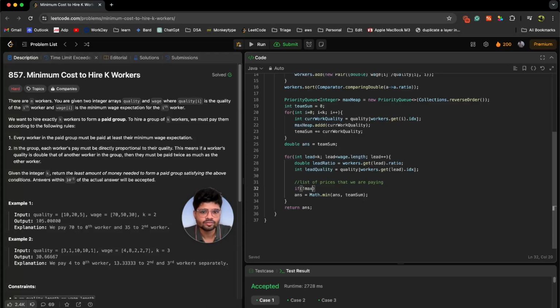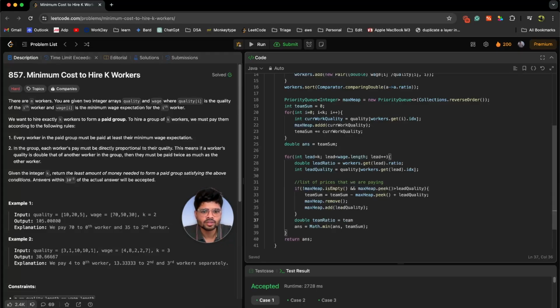Now we just need to check if the current lead is adding anything good or not. First of all, the max heap should not be empty, and just peek in the max heap. If peek is greater than lead quality, that means there was an employee who was charging more, but if we include this lead, it will charge less. So from team sum, we need to remove that element. Team sum minus max heap dot peek, and add lead quality. Just remove the element, now add the current. Okay, so that's it.